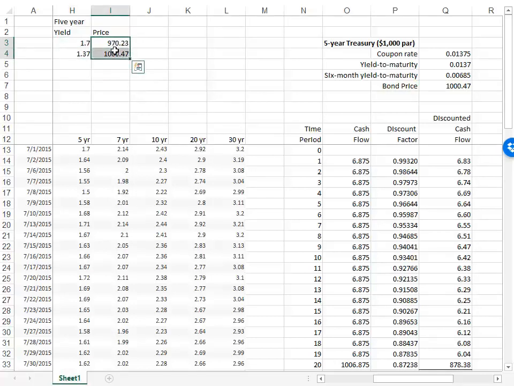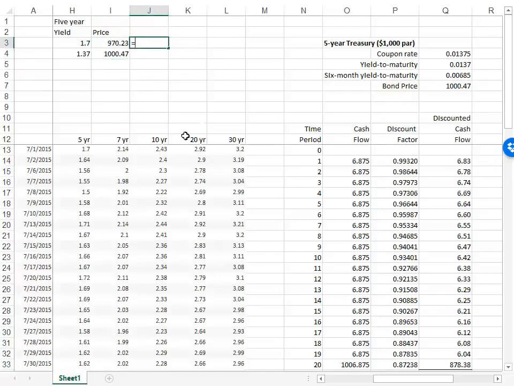Bond price went up because we have a lower yield, and if we held this bond in that mutual fund, it would have contributed $970 to the net asset value at the beginning of the quarter, $1,047 at the end of the quarter.